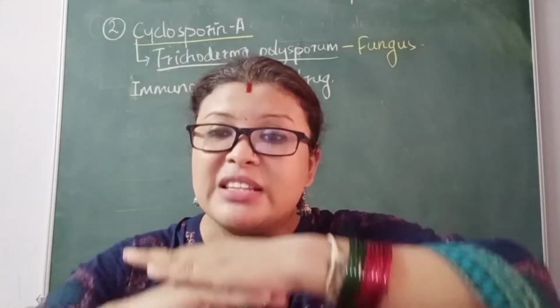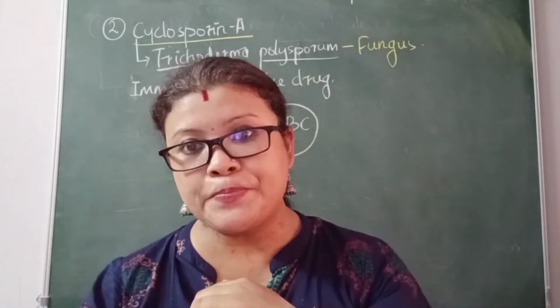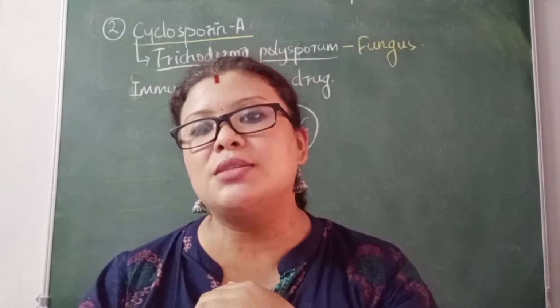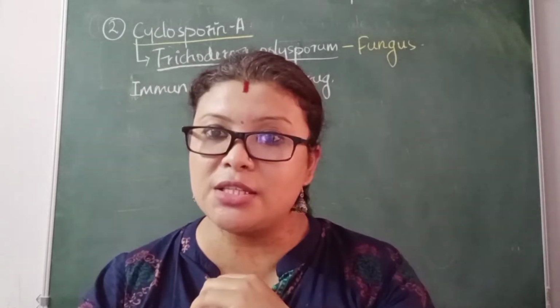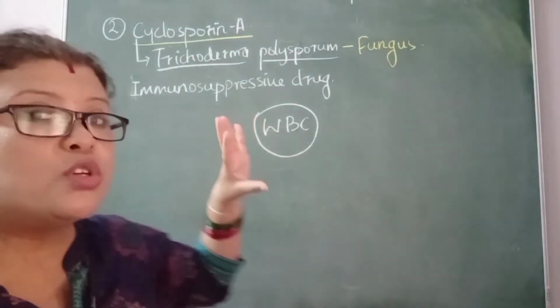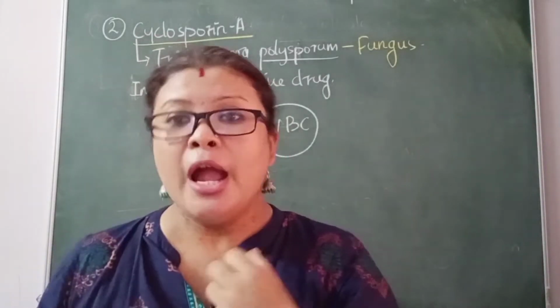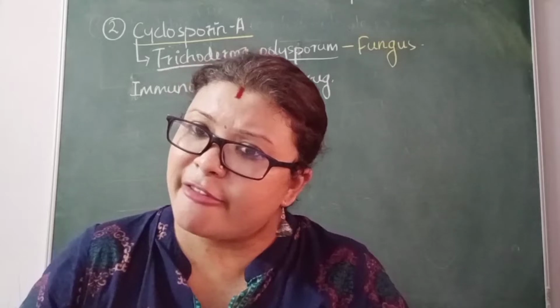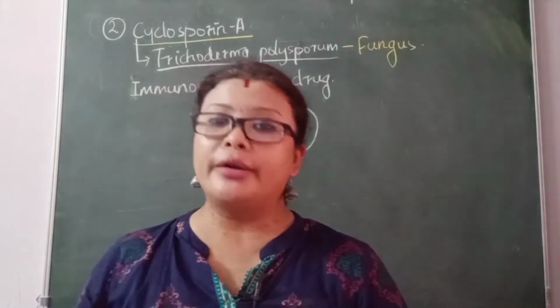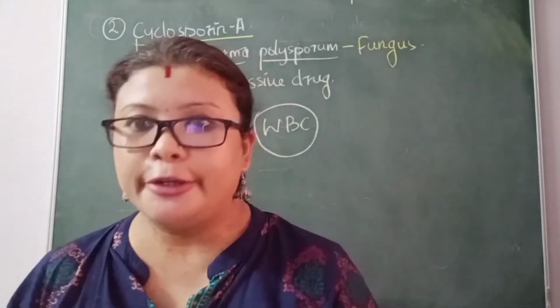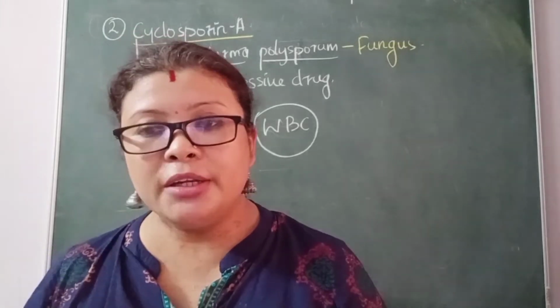So they will suppress the immune system. Those drugs are called immunosuppressive drugs. Once the immunosuppressive drug is given, the patient's body will readily accept the new organ that was transplanted to him.